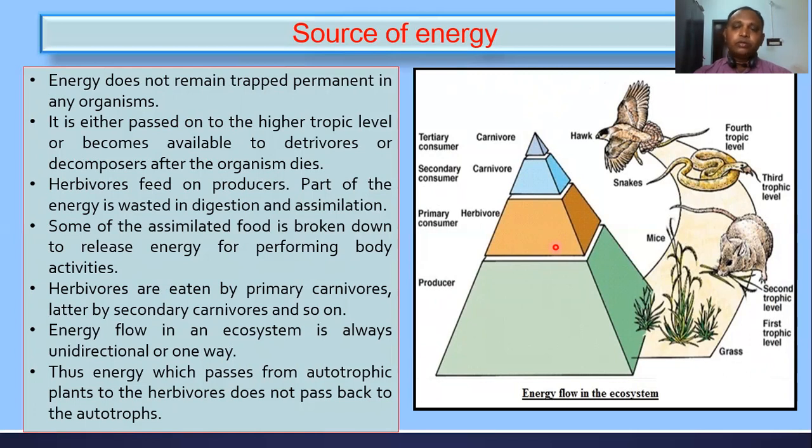We are going to discuss this energy loss in the coming section. So the energy passes from autotrophs to the next levels up to top carnivores, and after the tertiary or highest trophic level consumer, this energy may be used up by the detritivores or decomposing organisms, right?